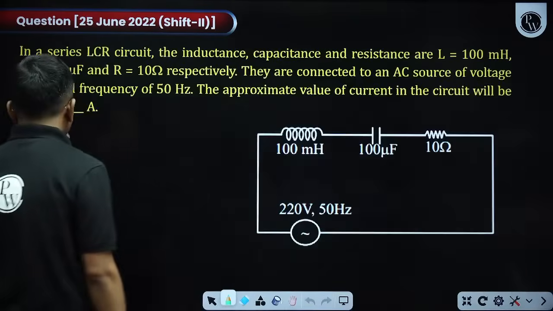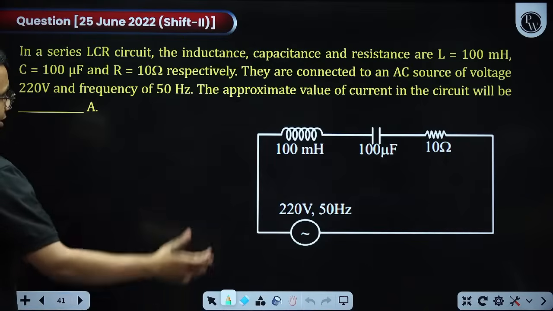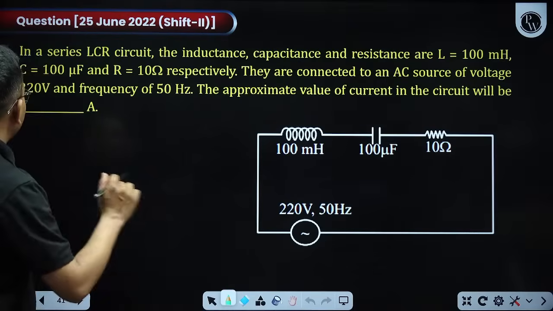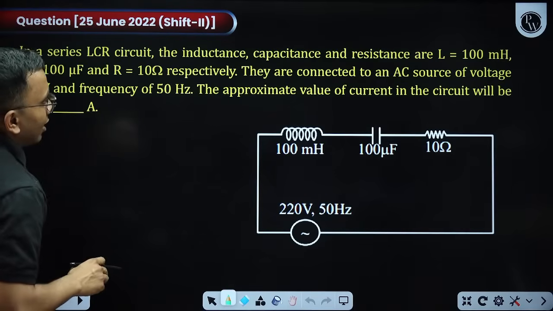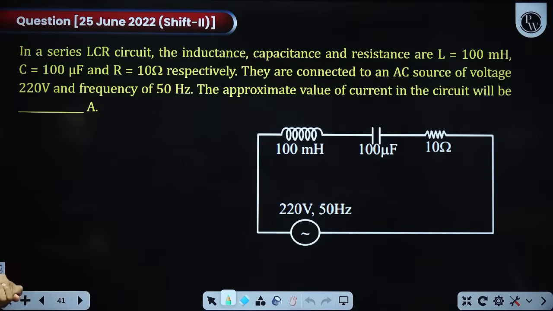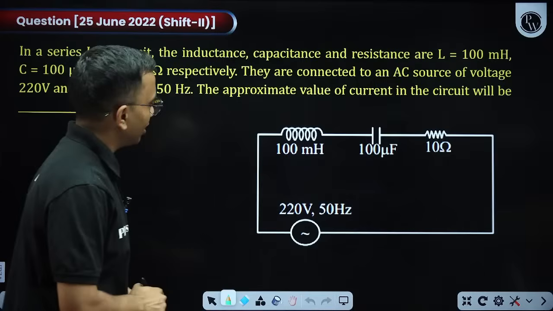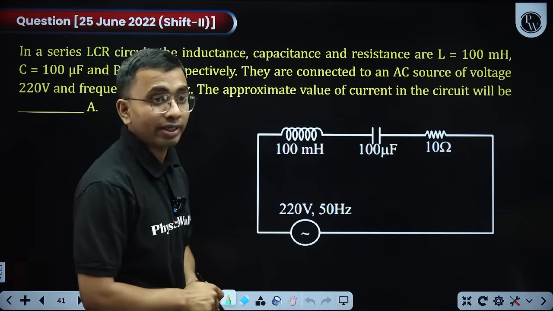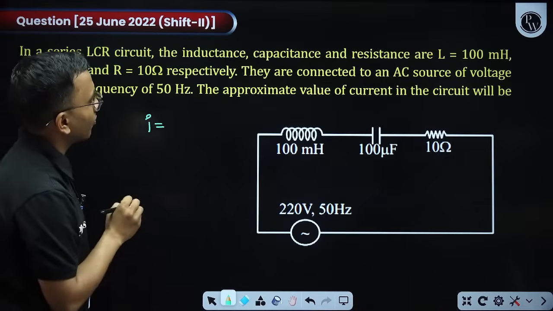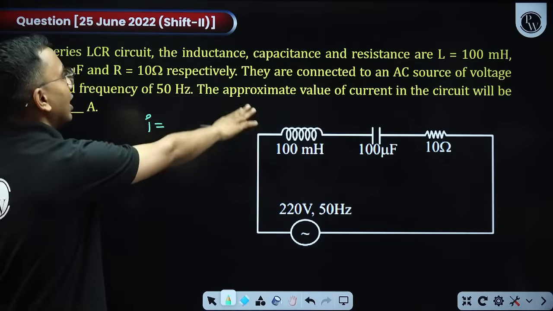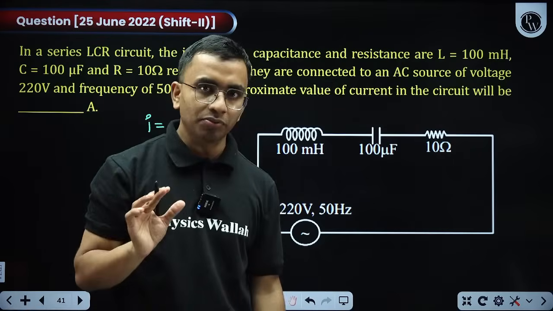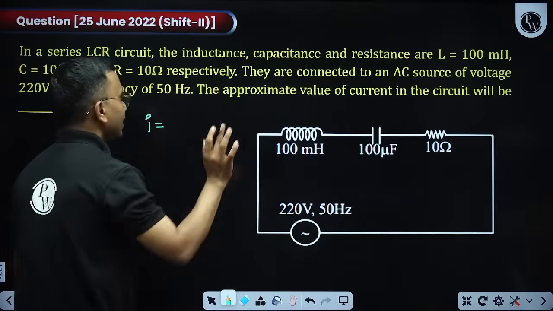That's great. Next question. In a series LCR circuit, the inductance, capacitance and resistance are given. They are connected to an AC of voltage 220 and frequency 50 Hertz. The approximate value of the current in the circuit will be, how to find current? I is equal to... now when somebody says find the value of current, by default it is understood they are asking RMS value. That is the default meaning. So we need RMS value only.